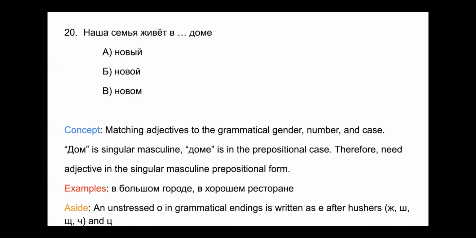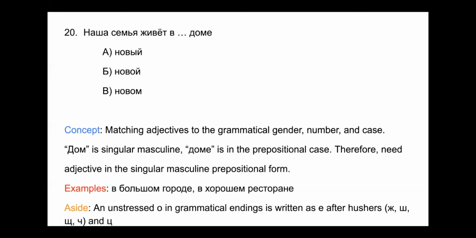And just as an aside down here, it says an unstressed о in grammatical endings is written as е after ж, ш, щ, ч, and ц. And this is referring to the example в хорошем ресторане. It's not an ом ending because we have an unstressed о, meaning it's not в хорошо́м ресторане, it's в хоро́шем ресторане.